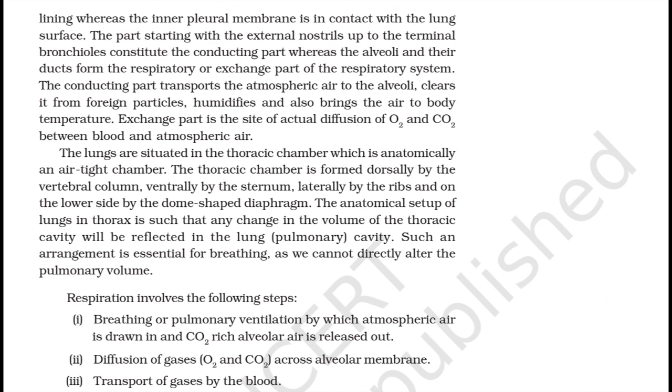The parts starting with the external nostril up to the terminal bronchiole constitute the conducting part, whereas the alveoli and their ducts form the respiratory or the exchange part of the respiratory system. The conducting part transports the atmospheric air to the alveoli, cleans it of foreign particles, humidifies it and also brings the air to the body temperature. The exchange part is the site of actual diffusion of O2 and CO2 between blood and atmospheric air.